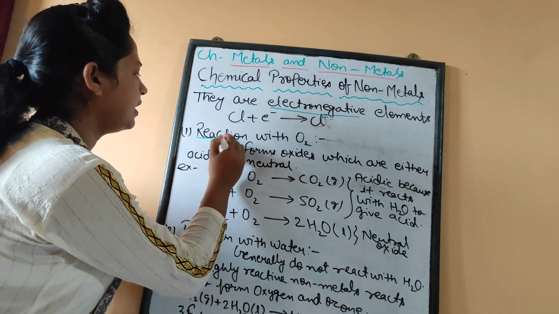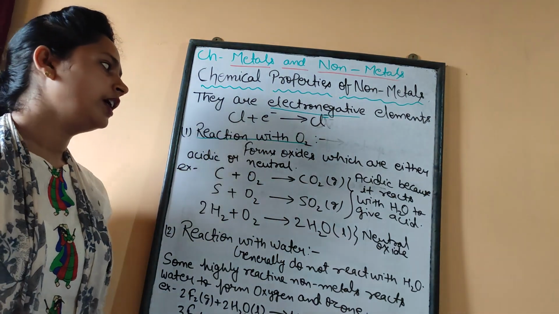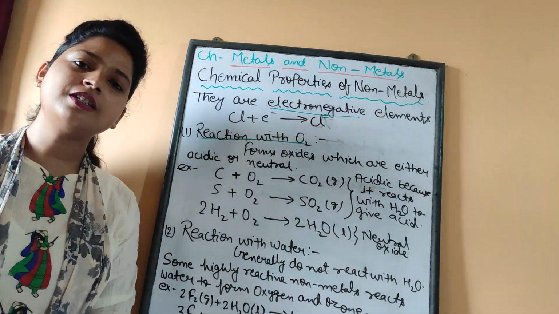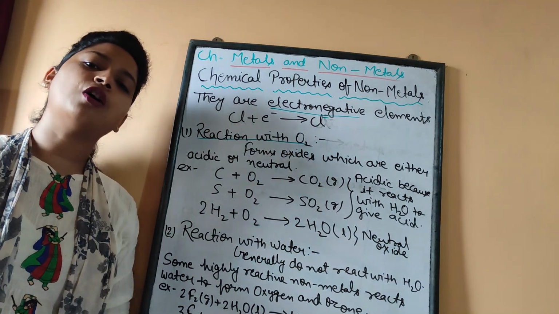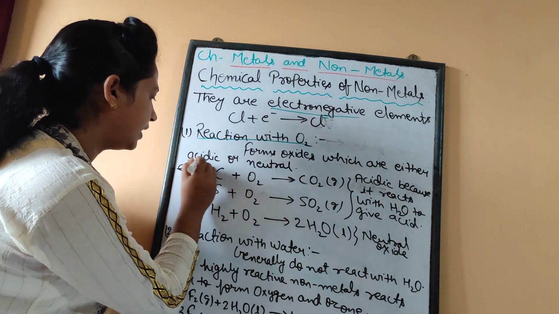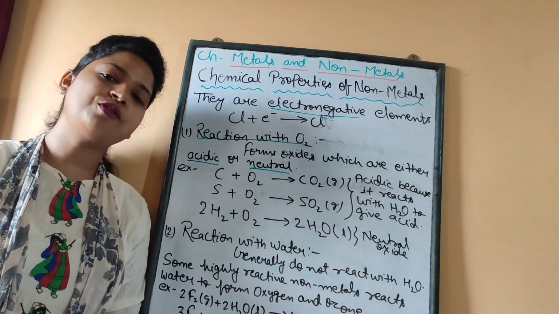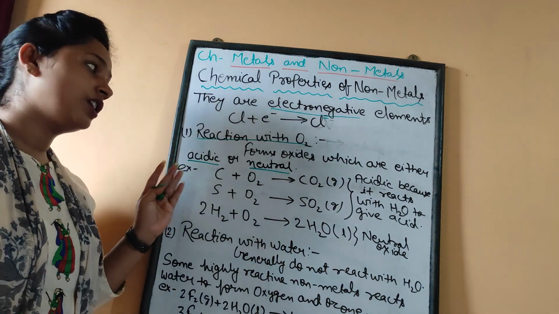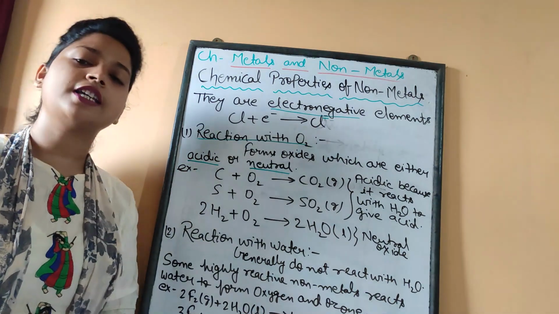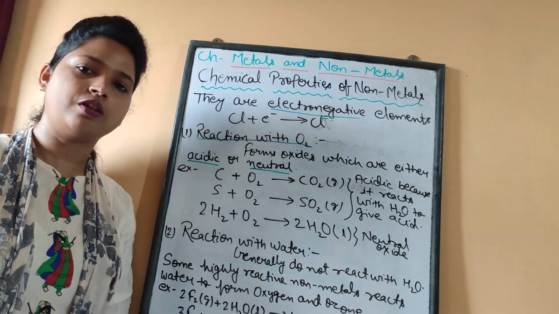Now, we see the first property, that is reaction with oxygen. How do non-metals react with oxygen? So, non-metals react with oxygen to form corresponding oxides, and this oxide is either acidic or neutral. Students, you have to remember that generally the oxides of metals are basic, but here the oxides of non-metals are generally acidic and some are neutral also.